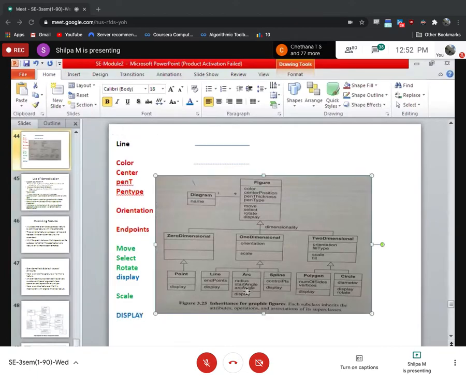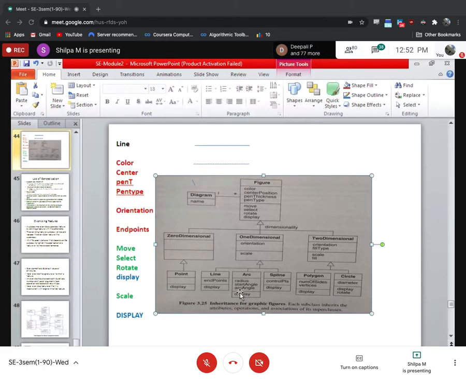So see here, arc also has a display, but it will take precedence compared to the display of the figure. It's possible one dimension can also have a display function here. Then arc can have three display functions: its own, one dimension's, as well as figure's. But what it gives precedence to is its own, because that is specific to that class.